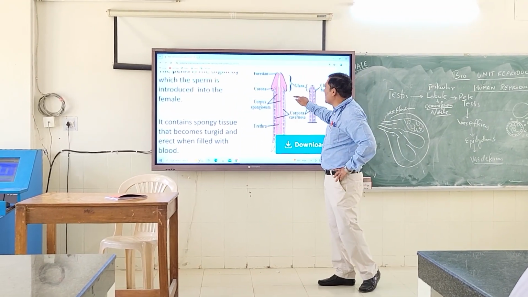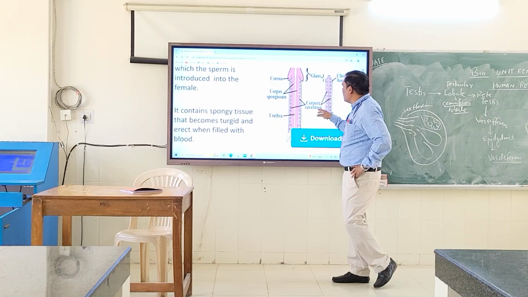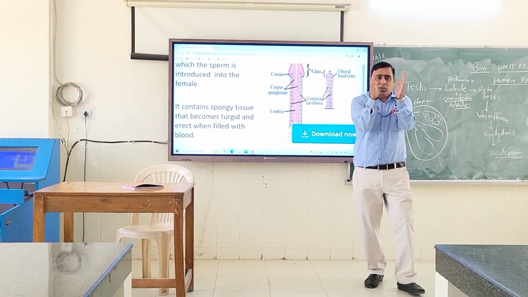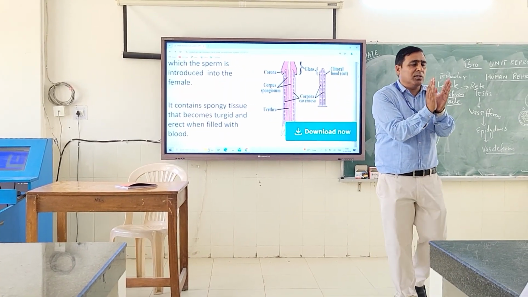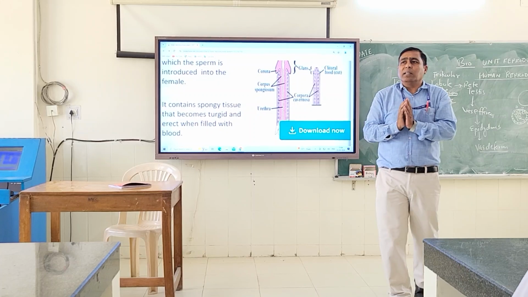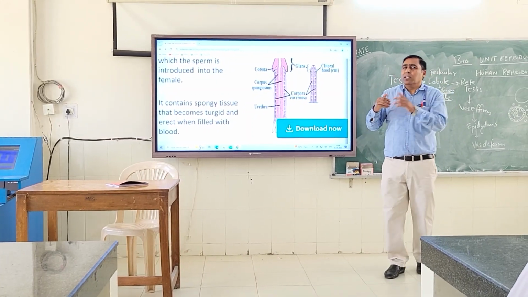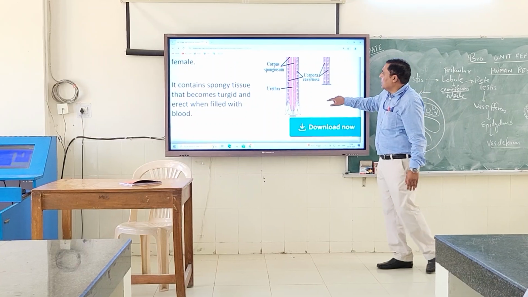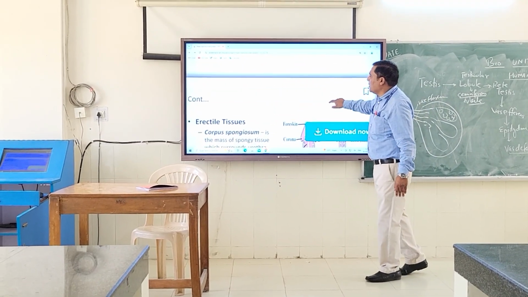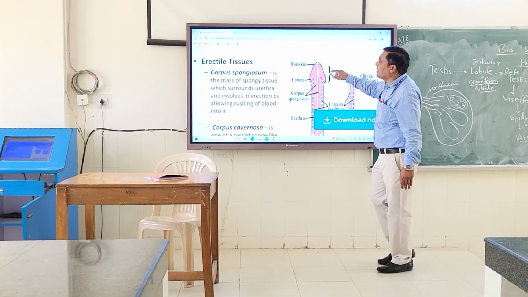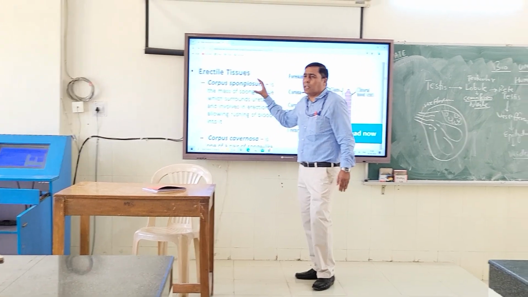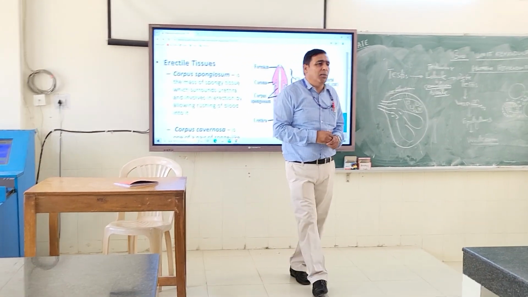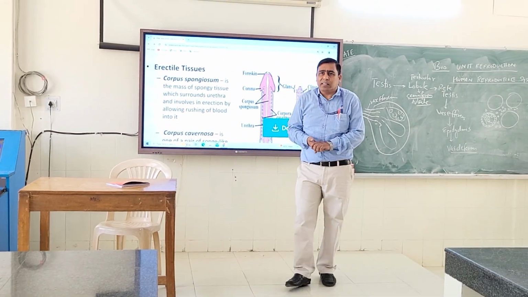Let me again correct myself. Now comes the corpora cavernosa. So cavernosa is outside and inside is the spongiosum. Why? Because there is an erection of the penis in the male when the coitus is going to happen. Okay. Now children, this is the erectile tissue. The question can come, which is the erectile tissue.